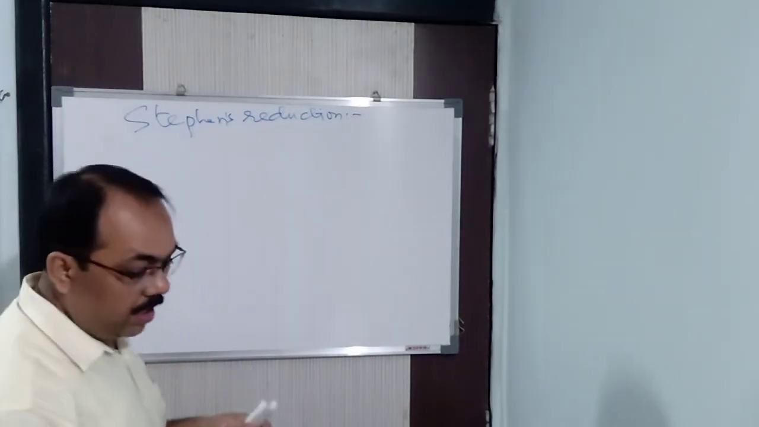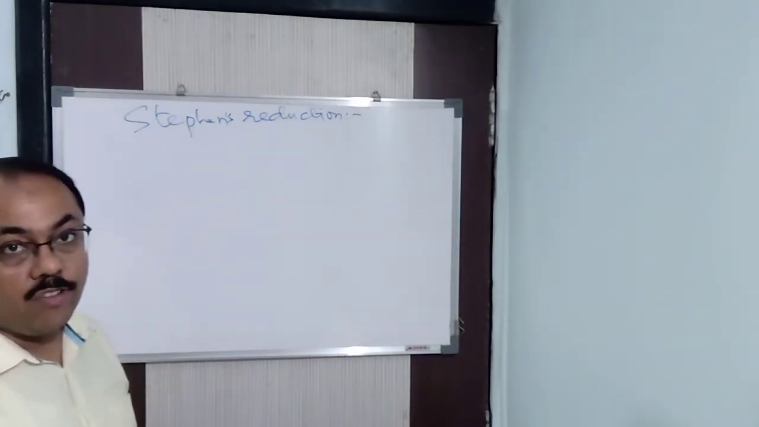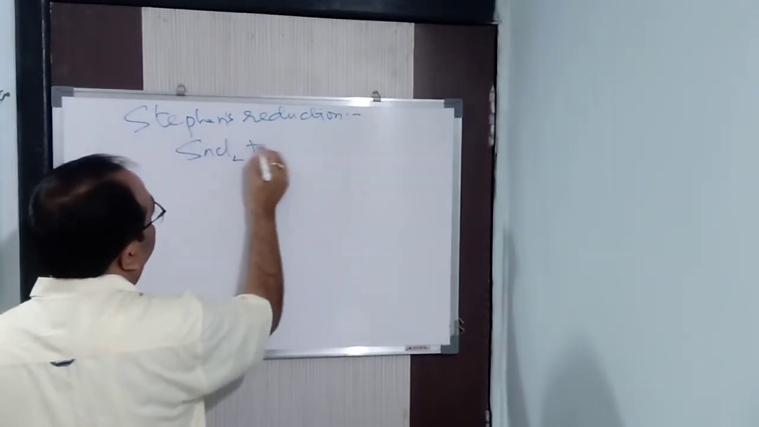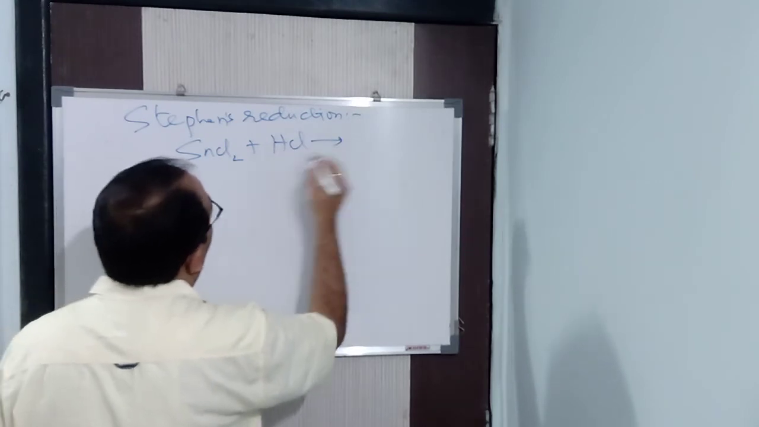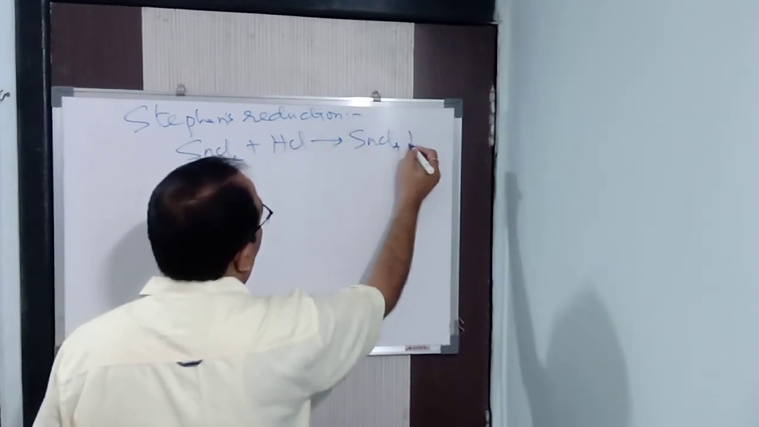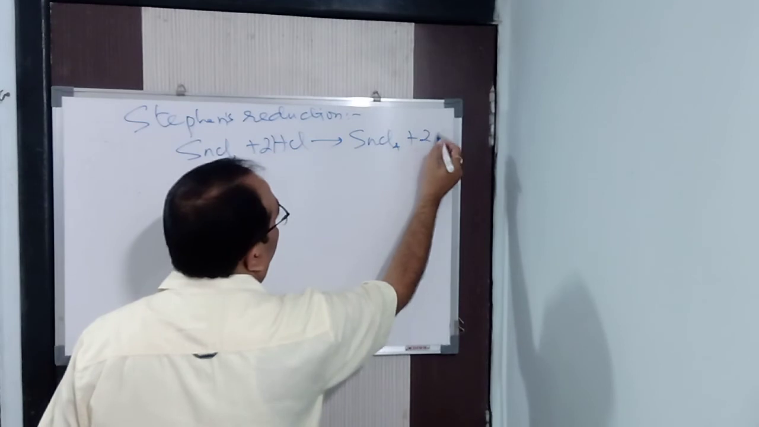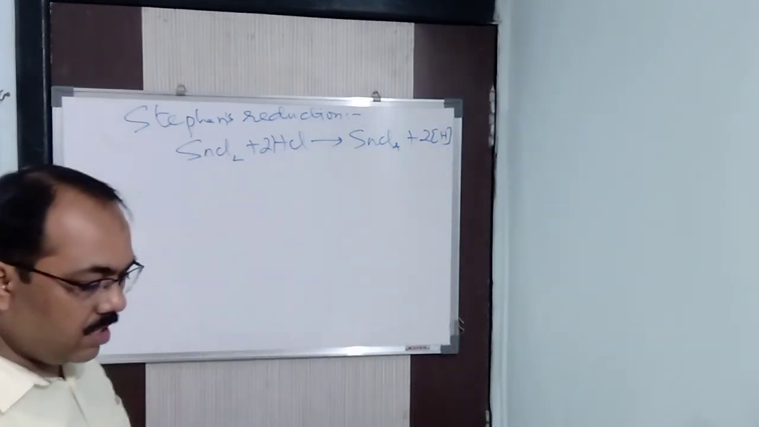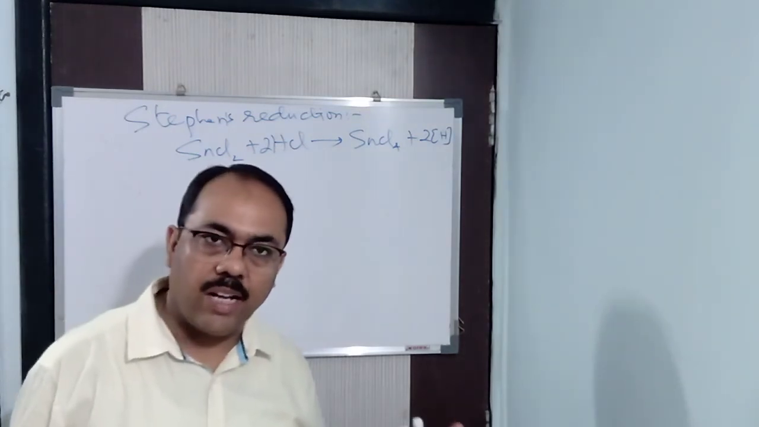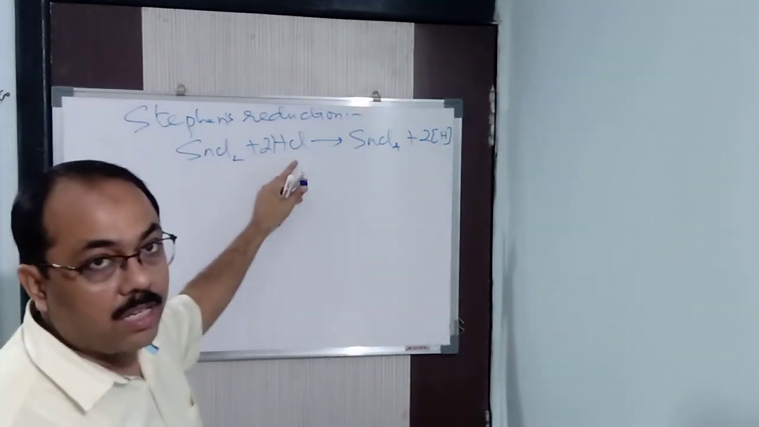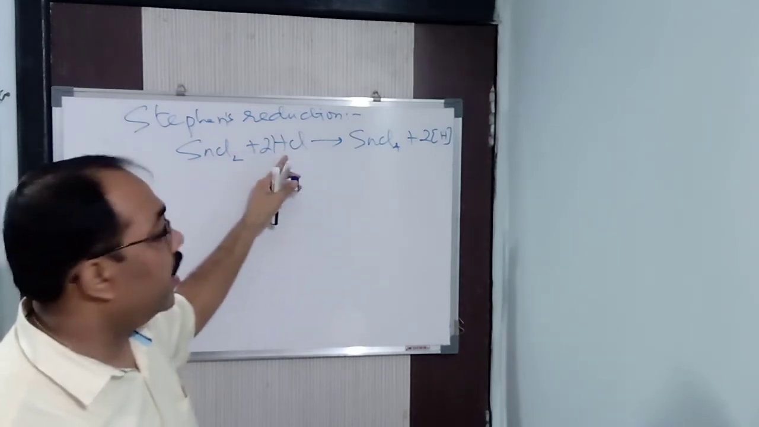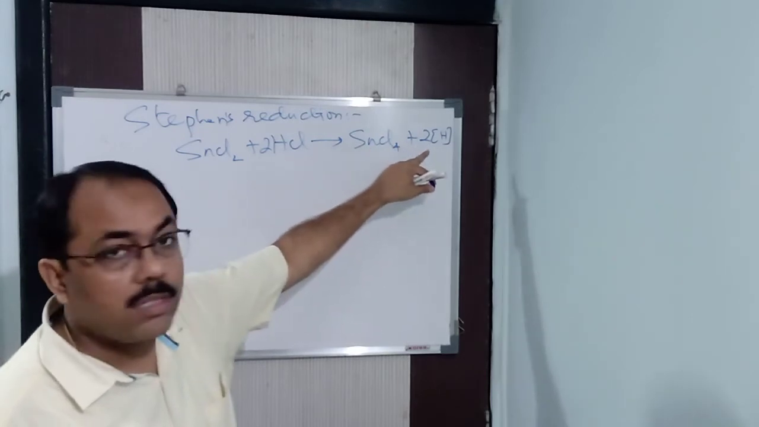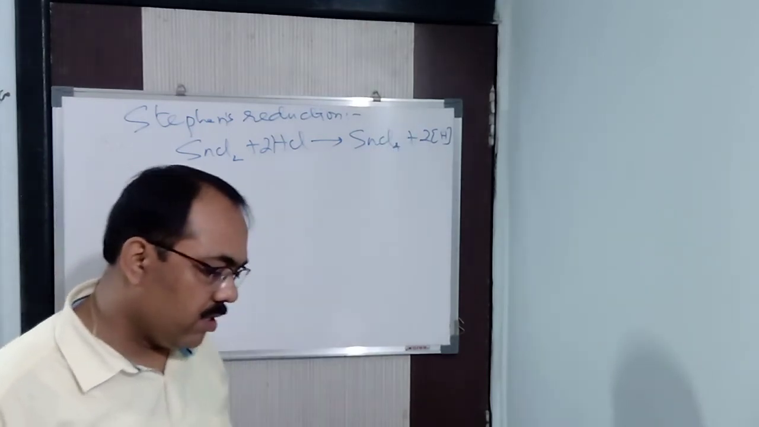Now, in this reaction, as it is called reduction, you have to use a reducing agent. So you start from stannous chloride. When SnCl2 reacts with HCl to form SnCl4, nascent hydrogen is released here. So you came to know that stannous chloride in presence of HCl acts as a reducing agent. Why? Because it gives you nascent hydrogen.